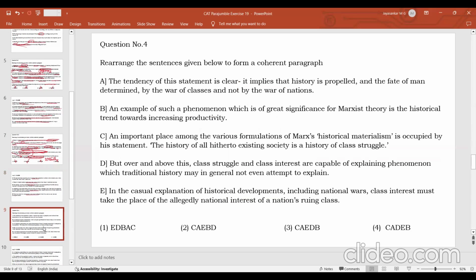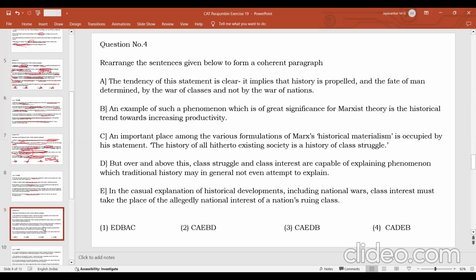Next question. It is talking about how class struggles are much more pronounced than struggles between nations, and how the fate of men is defined in modern society through class struggles or wars between classes. Classes means different sections of the society are called classes, and this statement is further exemplified by Karl Marx, who had made a statement that the history of all existing societies is class. All these things are talked about here.